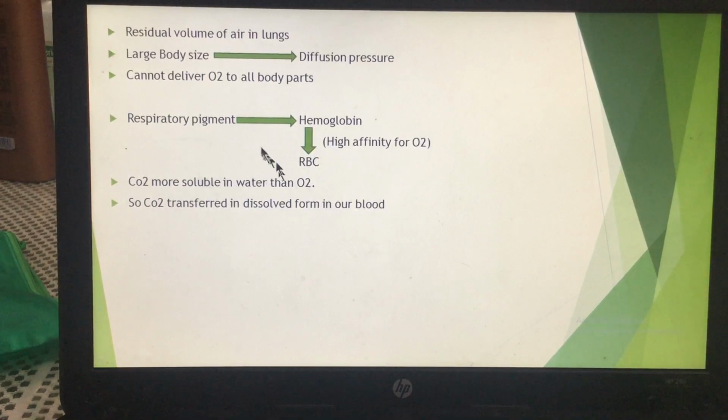Okay, now the residual volume. Residual volume of the air in the lungs. Although the exchange of gases takes place, still a little air always remains inside the alveoli, and this air cannot come out. This is known as the residual volume of air in the lungs. So this residual volume is the volume of air which always remains inside the lungs.